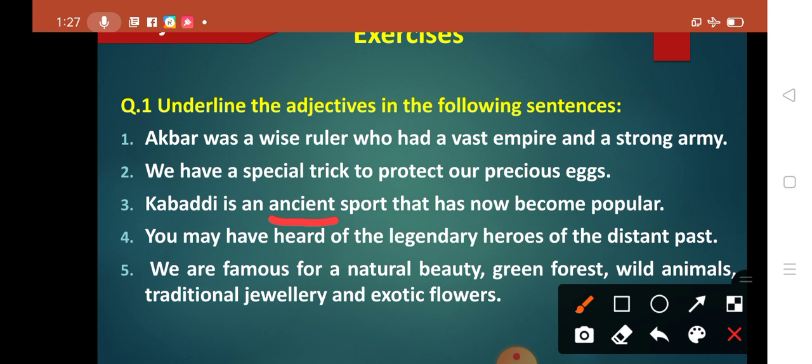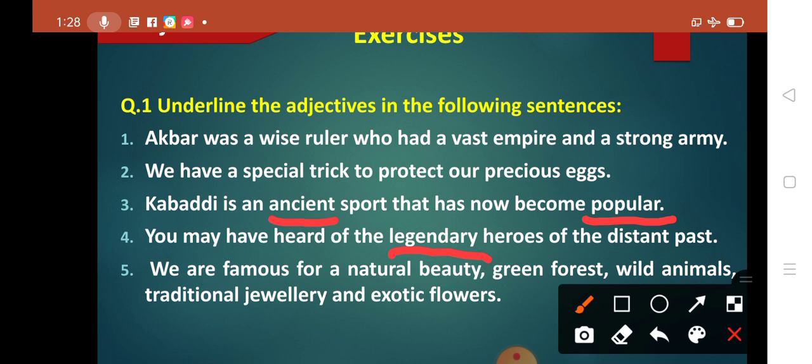So become popular, if you see, it has been followed by a verb here. So it is a type of predicative adjective. Popular becomes the predicative adjective. So I'll underline even the word popular, which is a predicative adjective. Fine. Next one. You may have heard of the legendary heroes of the distant past. So here if you see legendary, okay, how are the heroes? Heroes are legendary heroes. And past is also a noun which tells you about the timing.